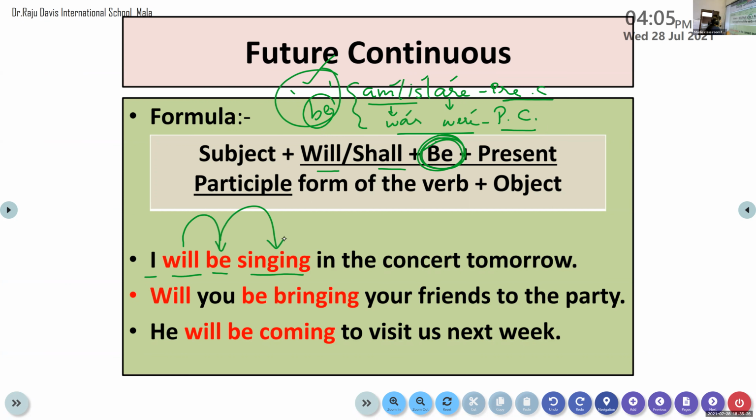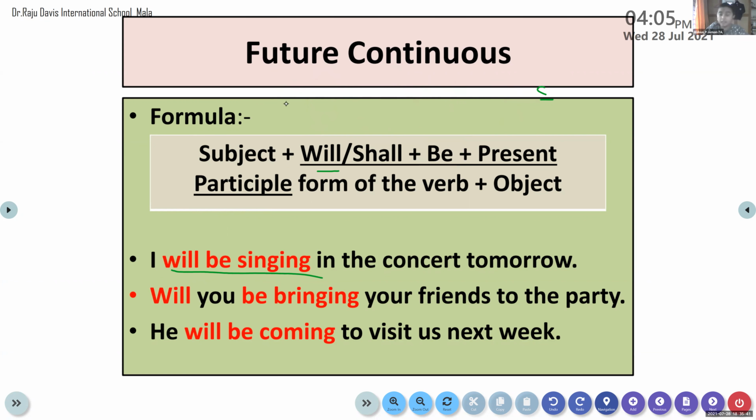Okay, so now the sentences. Will shows the sentence is future. Be singing shows that this is continuing. So future continuous tense. Clear? So will be singing is the finite verb over here. Am I clear? Yes, ma'am. Should I repeat? No, ma'am. Okay, now look at the second sentence.